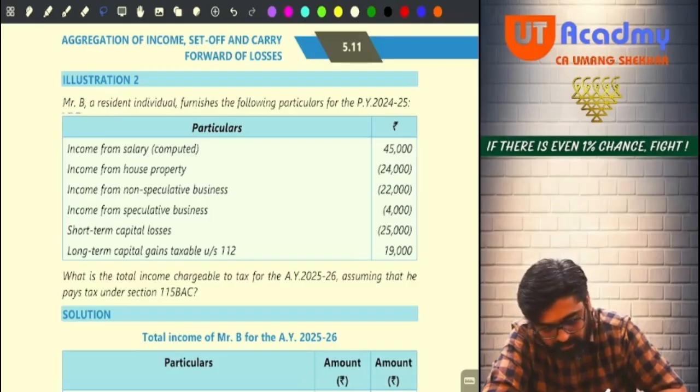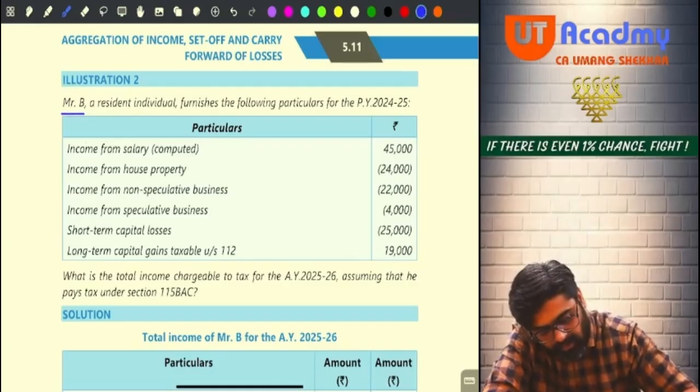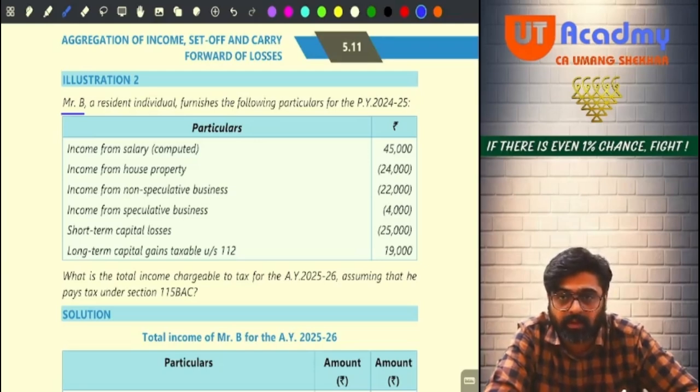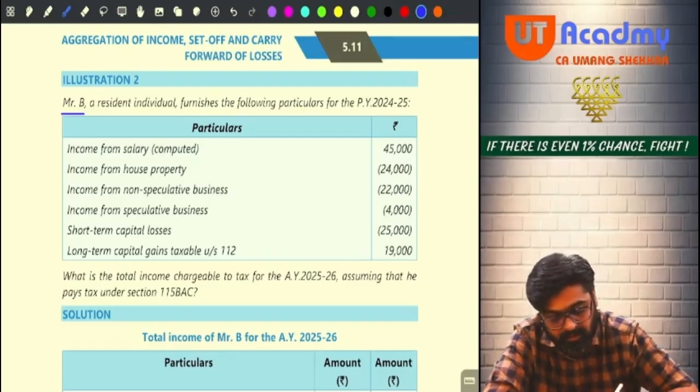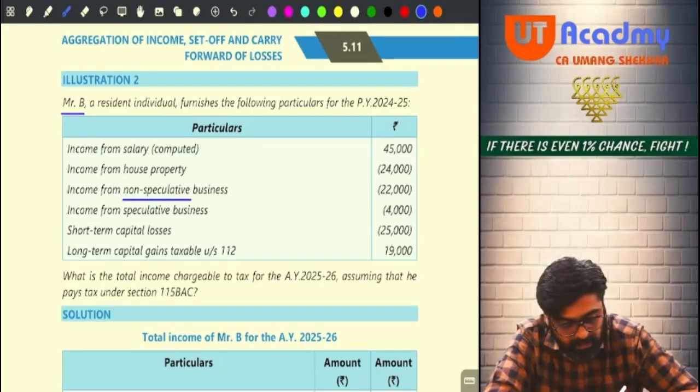Okay, now tell me. Mr. B is a resident individual, furnishes the following particulars. Income from salary computed, income from house property, positive or negative? It is negative. So there is a loss of house property. Income from non-speculative business. Non-speculative business means normal business. Okay? And income from speculative business, negative 4,000. Short-term capital loss you are having. Long-term capital gain you are having. Okay.